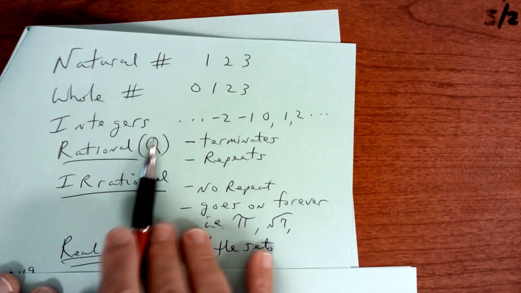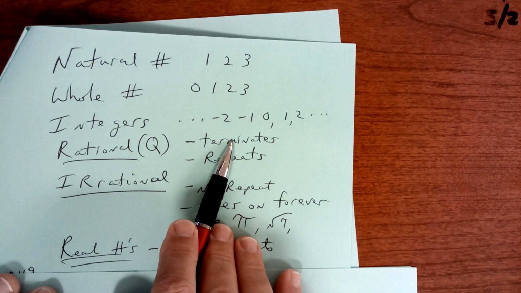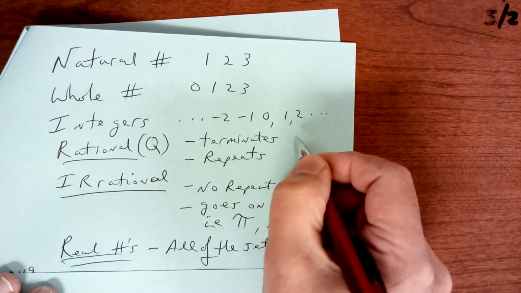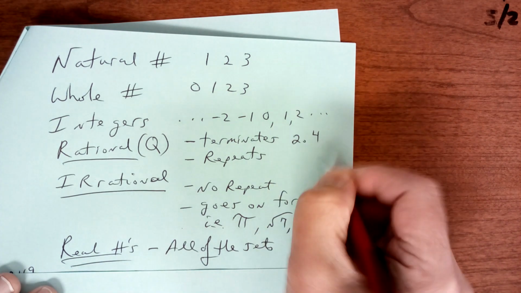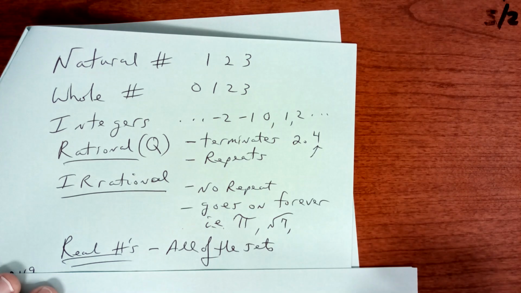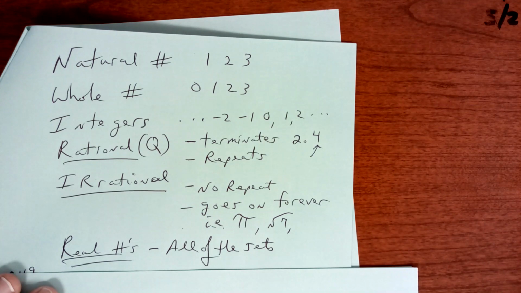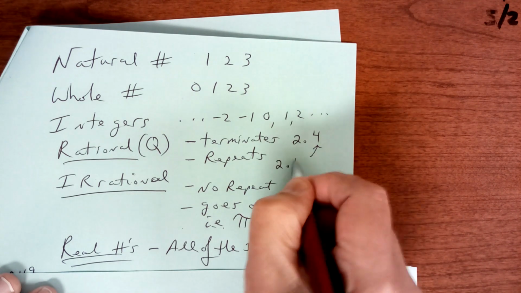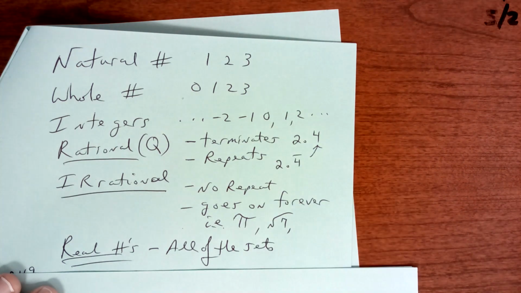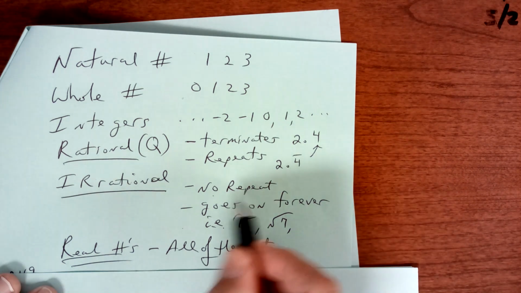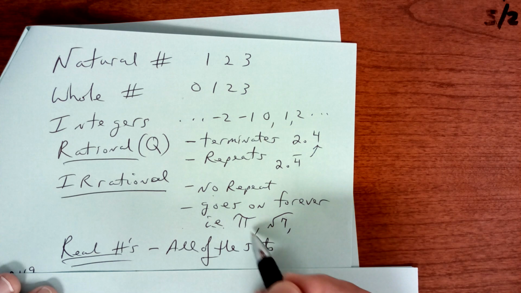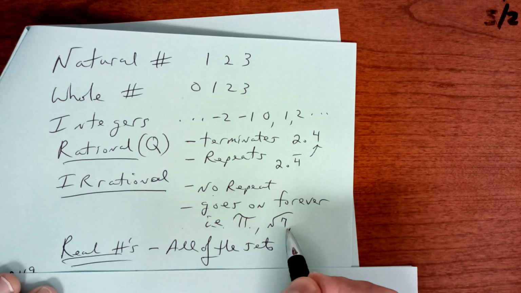A rational number either terminates or repeats, like 2.4, since it stops right there, it would be a rational number, and we use the letter Q. If it repeats, 2.4 repeating would be a rational number. An irrational number does not repeat, and it goes on forever, like pi, or the square root of 7.